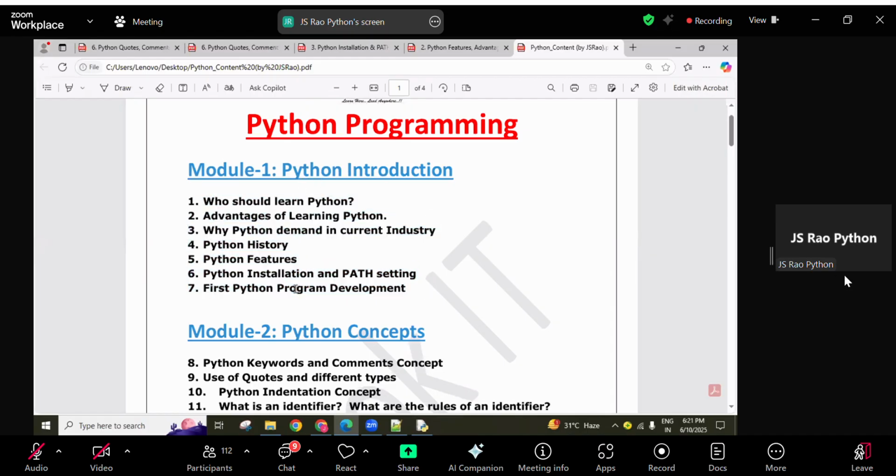When you attend the interview, definitely one or two questions you are going to get on these points, guys. Majorly why Python is in demand, Python advantages, Python features, Python definition. So definitely you are going to get one or two questions when you attend Python based interviews as a Python student or as a Python developer.